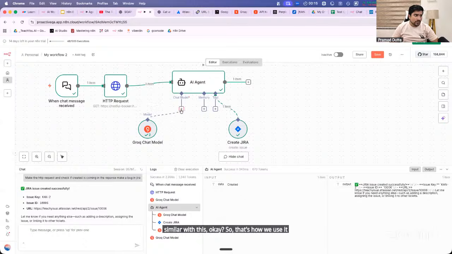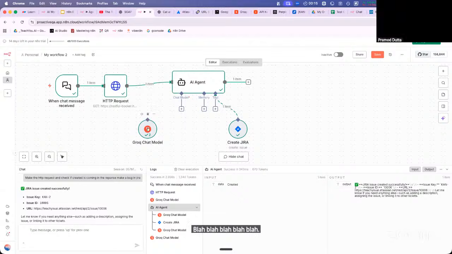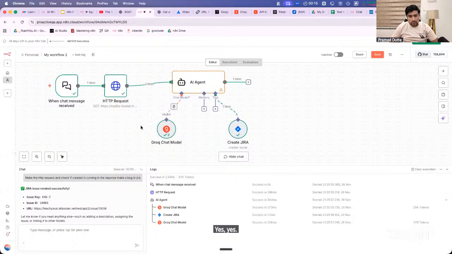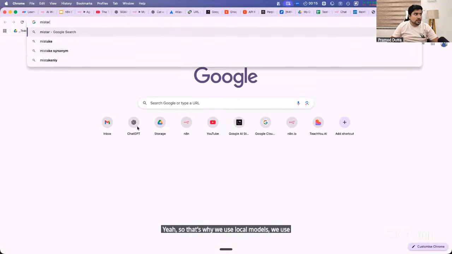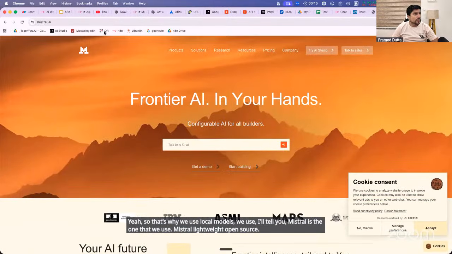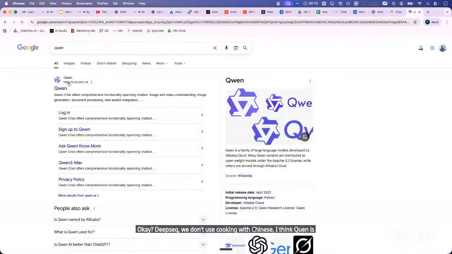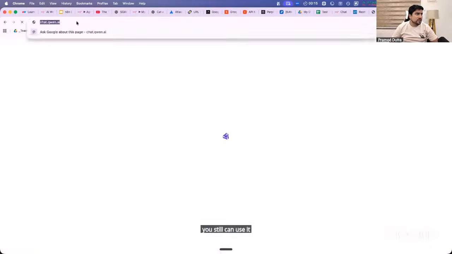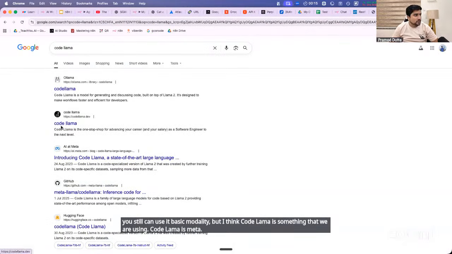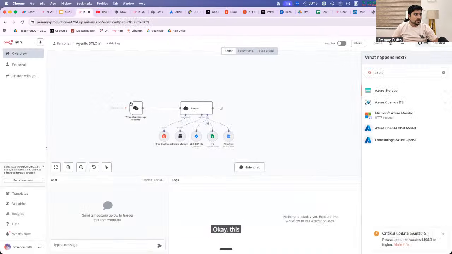I'm just telling you that we also don't use ChatGPT and so on. They would get hacked. I mean our information will also get leaked, right? So that's why we use local models, Ollama, Mistral. Mistral is the one that we use, lightweight open source. DeepSeek we don't use because it is Chinese. I think Qwen is Alibaba. You still can use it for a basic model, but I think Code Llama is something that we are using. Code Llama is Meta. It's small and good for coding. It's very good for coding. This one we are using. Fair? Does it make sense?